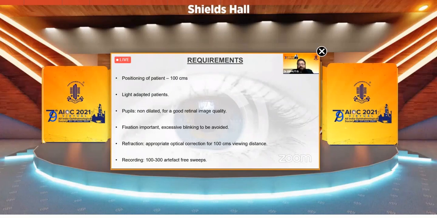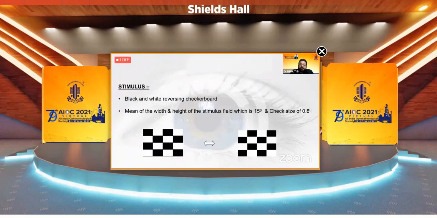So the patient has to be positioned at 100 centimeters. The patient should be light adapted. The pupil must not be dilated, for a good retinal image quality, which is important. Fixation is very important, and excessive blinking must not be there. The patient must be refracted for a 100 centimeter viewing distance.